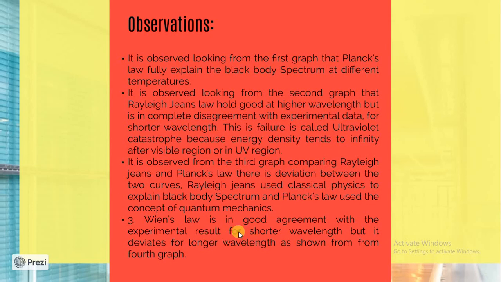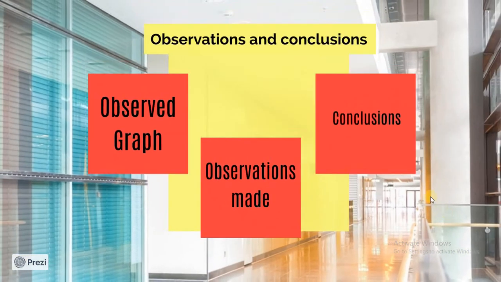Wien's law, as we see from the fourth graph, is in good agreement with the experimental results for shorter wavelength, but it deviates for a longer wavelength. So these were the observations that were made as we drew the graphs.